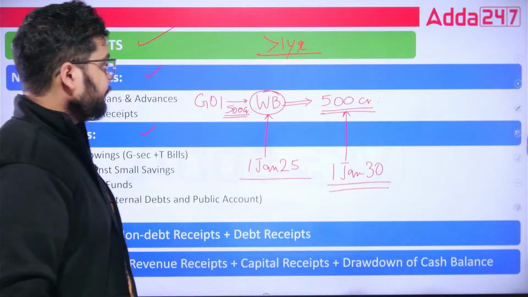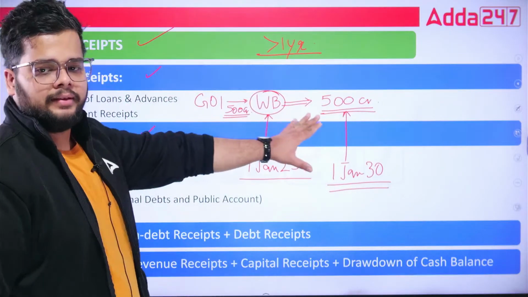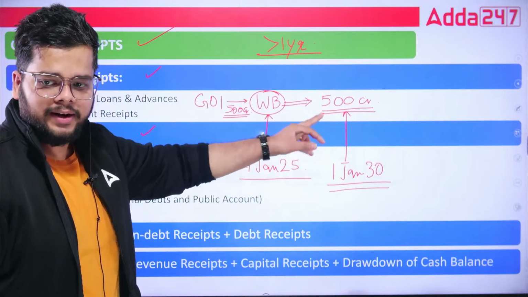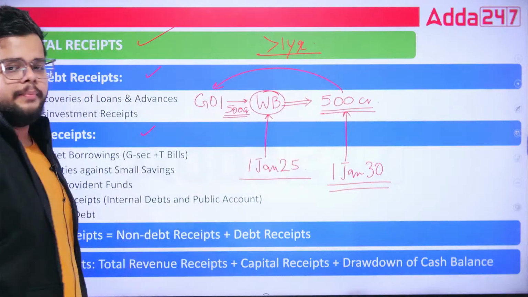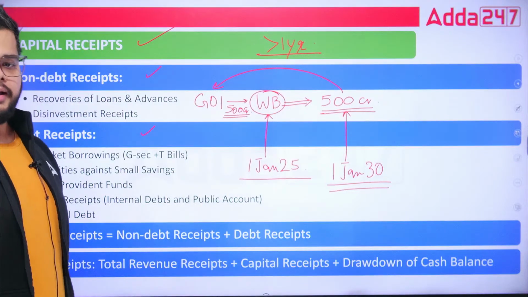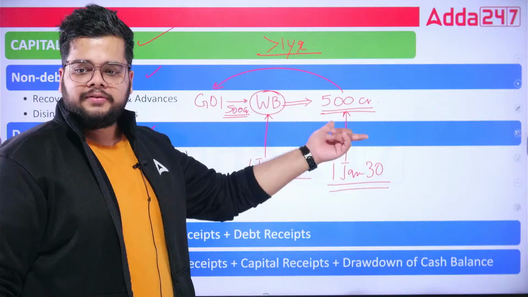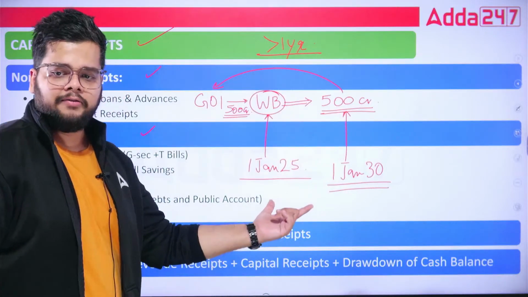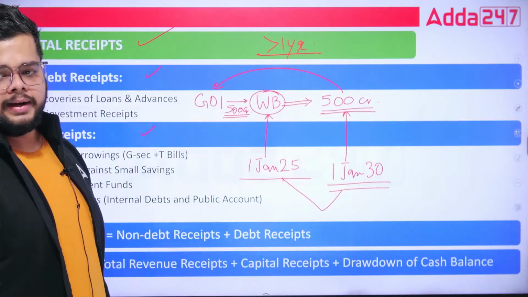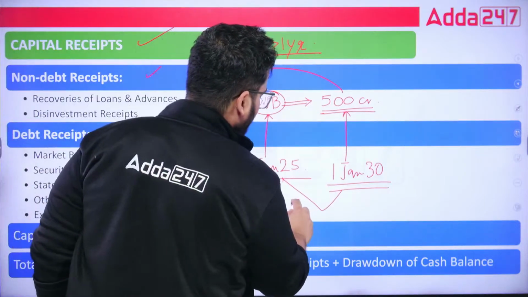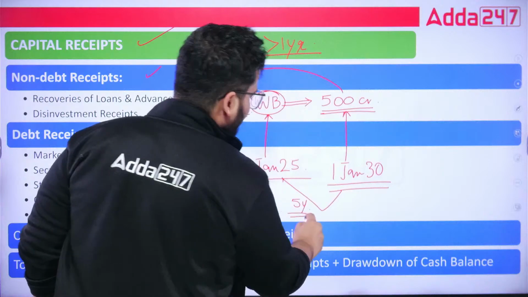Okay. Now, as soon as government of India will receive these funds, 500 crores are credited to the account of government of India, and these funds will be utilized for a time period of what? 5 years, 2025 till 2030. So 5 years, and 5 years is more than what?